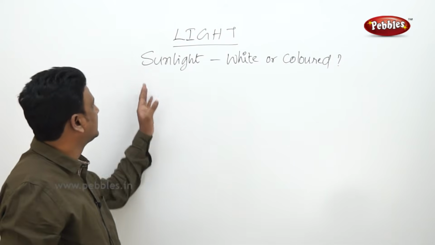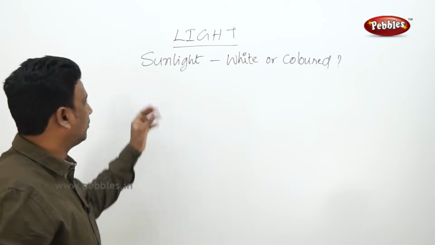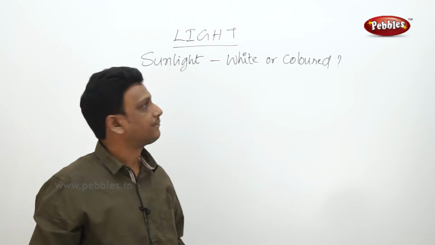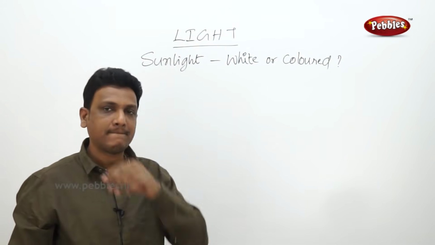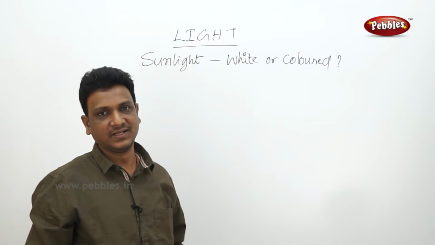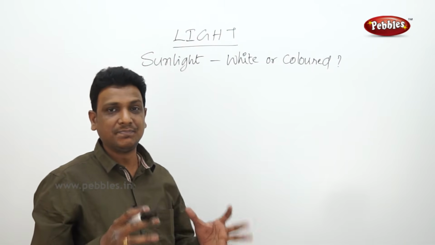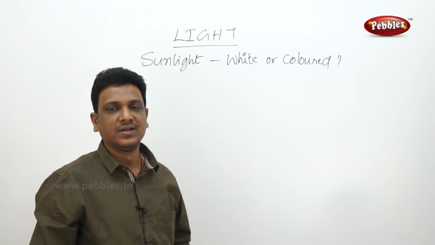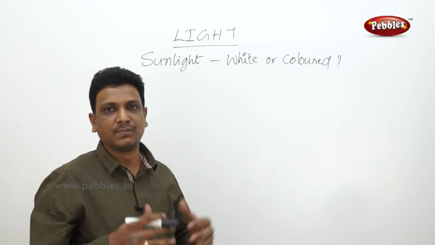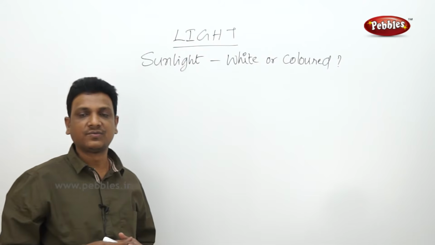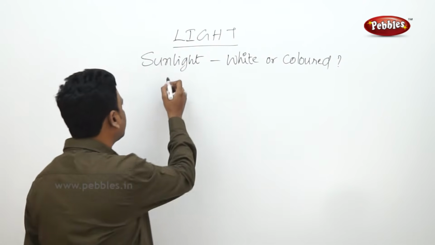So now let us see the sunlight. Already you know, you have studied in your lower classes, that sunlight is a mixture of 7 colors. It appears white, but it is not white, it is a mixture of 7 colors. The 7 colors mixed together produce the bright light. Generally we refer to it as white, but it is a mixture of 7 colors.